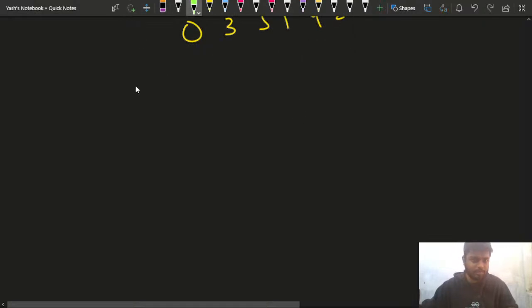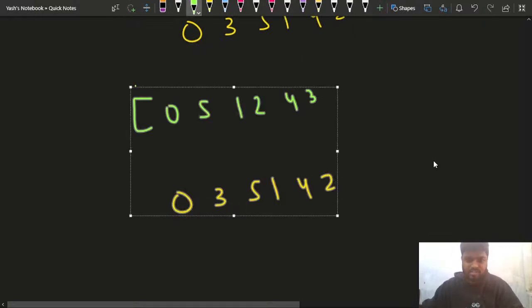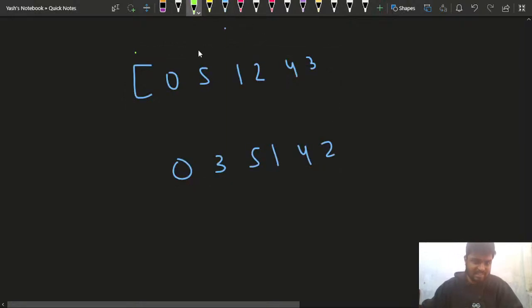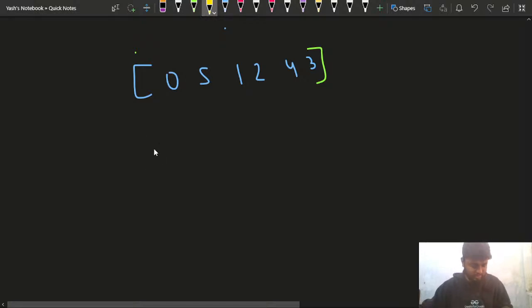Okay, let's move down. Suppose this is the test case that I have with me. This is the initial test case that you have been given, and this is the final answer. For now you can forget it. But what you'll be doing in this case is, if you observe the final answer, let's try and observe the final answer as well.